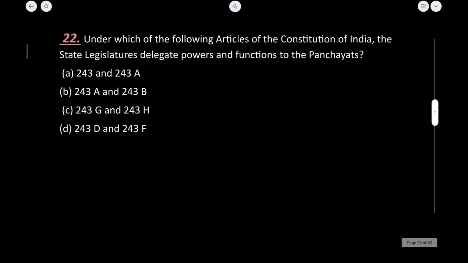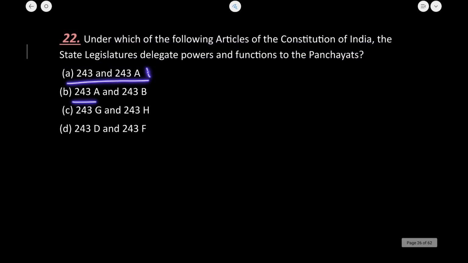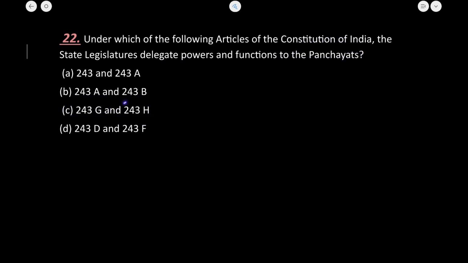The next question is 22. Under which of the following articles of the Constitution does the state legislature delegate power and functions to the panchayat? In the explanation part also I told you the power to delegate functions is mentioned under Article 243G. So let us see where it is mentioned. Here G is mentioned, and here you should add a point in your notes. It is Article 243G and 243H that delegate power and functions to the panchayat. So here is one important point to know: Article 243H also delegates that power. So C is right.